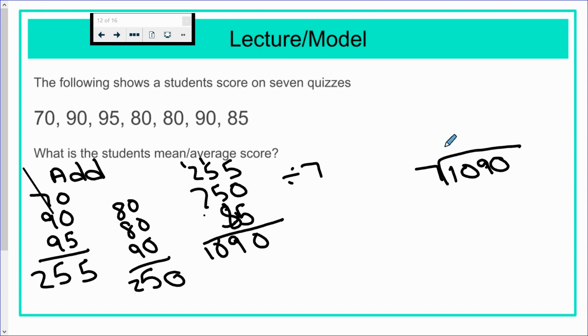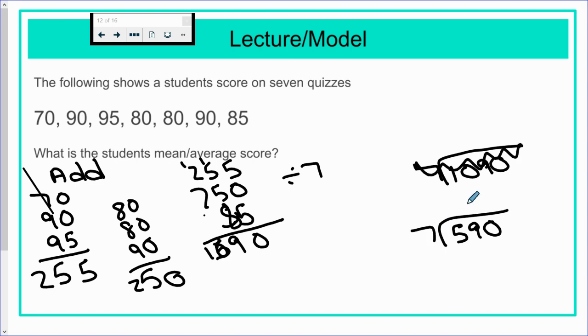All right, 7 does not fit. Wait, something happened here. Oh, sorry. 1 and 2 is 3 plus 2 is 5. 590, not 1,090. I knew something didn't seem right. All right, ignore that. Sorry about that, guys.